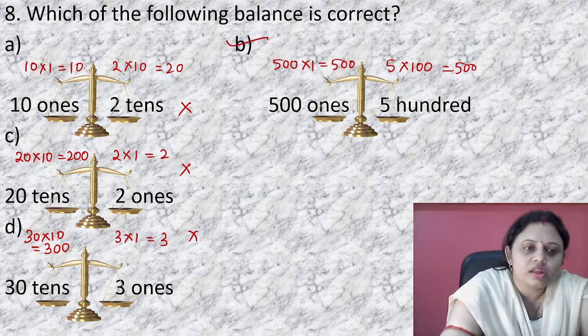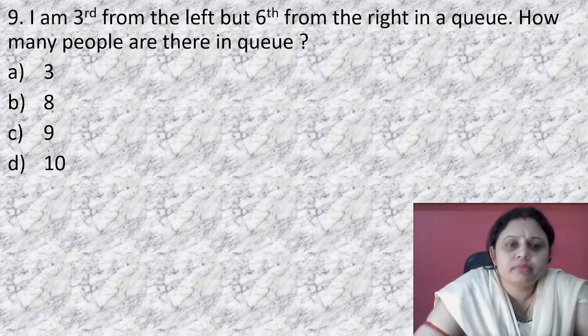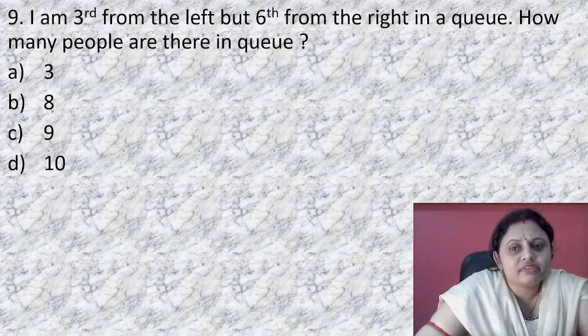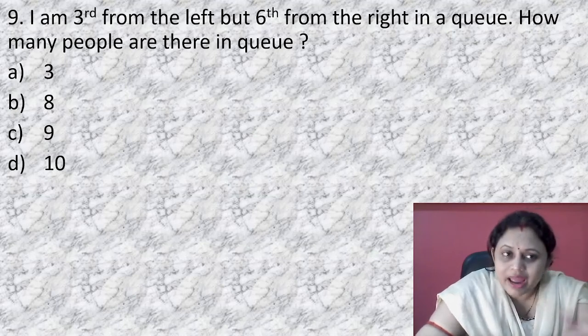Okay. Next, I am third from the left but sixth from the right in a queue. How many people are there in the queue? So in this type of questions, what you should do, you should add these two numbers.